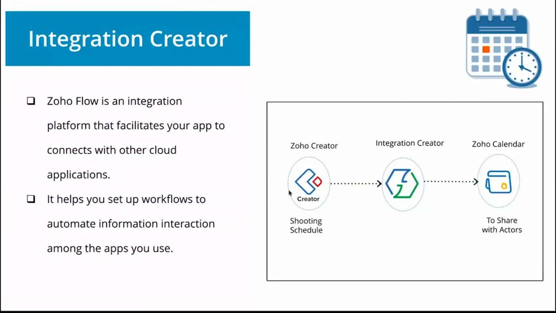And the second feature we are going to use is the integration creator. Here I'm using integration creator to connect two different applications without writing any lines of code, just by using the drag and drop option. We have Zoho Creator where we manage all the shooting schedules, and then we have Zoho Calendar where we are going to display all the shooting schedules and share them with each and every actor. So I'm using integration creator to connect my Zoho Creator and Zoho Calendar. For that purpose, we are going to build that solution. Also, we'll see in the live demo how it is built.